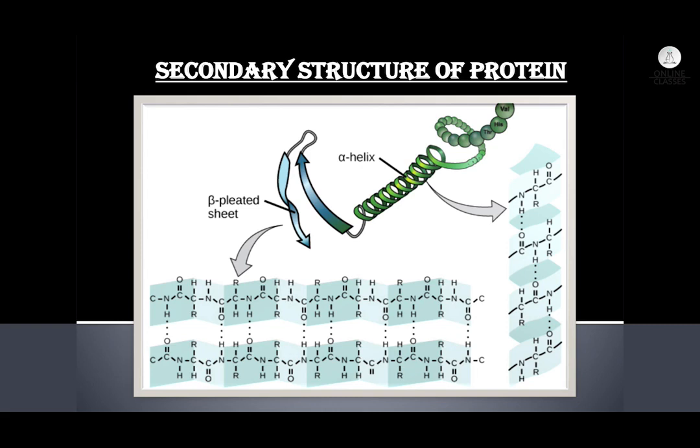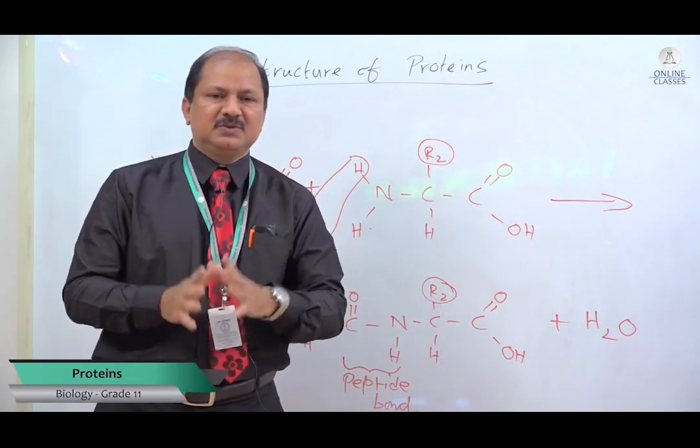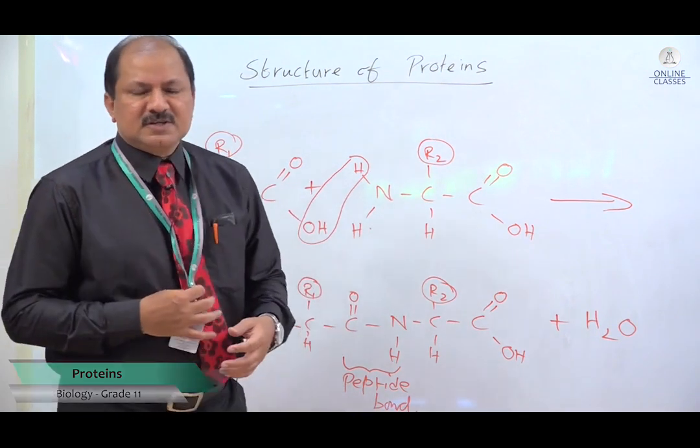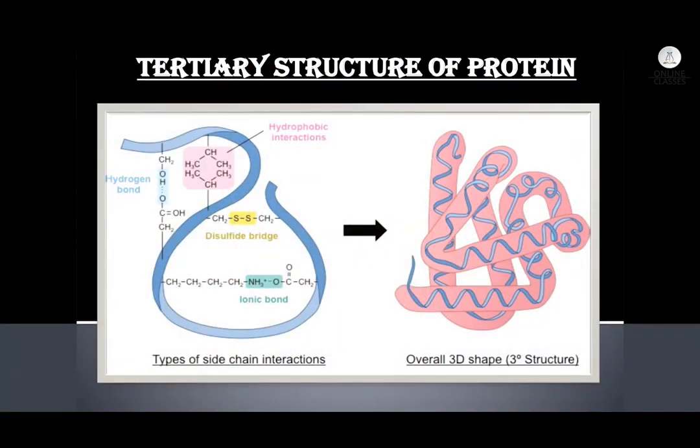And how are the alpha helix and beta pleated sheets held? They are held by hydrogen bonds. So this is what you are going to remember for secondary structure of proteins. The next structure is the tertiary structure of protein. Okay, what is tertiary structure of protein?